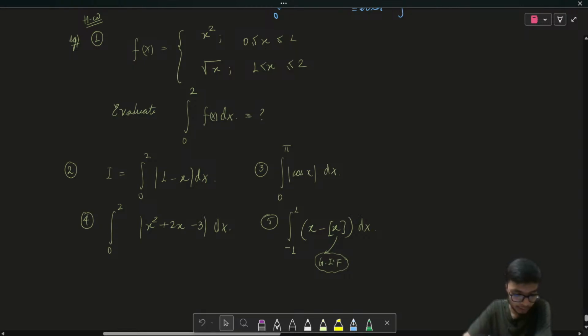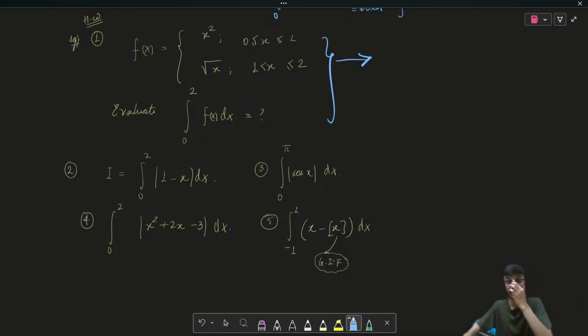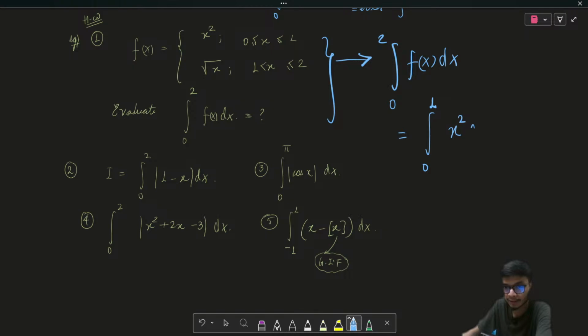So let us quickly look into the solution of this homework problem so that we can look into the answers as well, right? If you look at the first problem, it's a very simple problem. It is continuous, but it has a different definition of function in different intervals. If we look at the integral from 0 to 2 of f of x dx, I can break it into different intervals like 0 to 1. For 0 to 1 it will be x squared dx, and from 1 to 2 it will be square root of x dx, right? This is how I split the limits and accordingly put the definition of the function, and then carry out the integration.